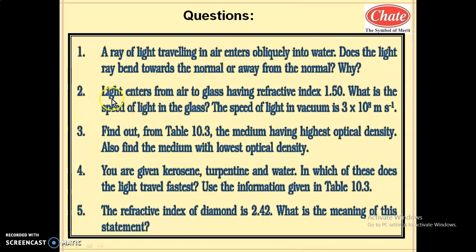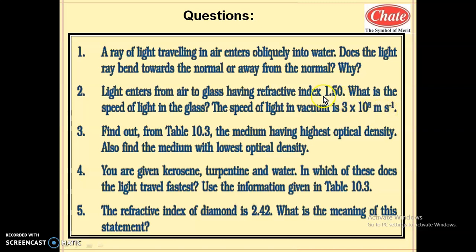Here is the second question. Light enters from air to glass having the refractive index 1.5. So this is the refractive index of glass with respect to air, 1.5. What is the speed of light in glass? The speed of light in vacuum is 3 into 10 raised to 8 meter per second.